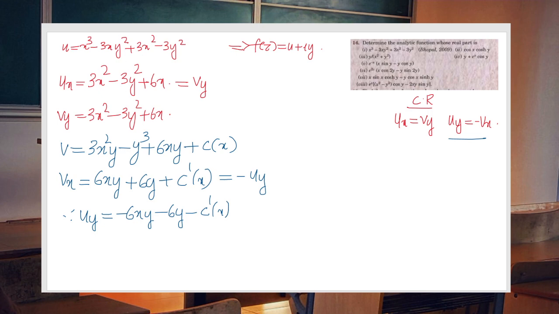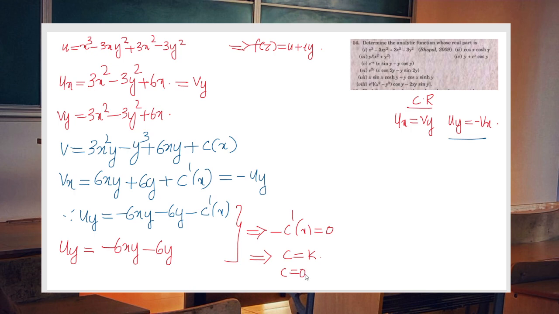Now from the given equation, let us find uy. First term becomes 0. From the second term we get minus 6xy, plus this term is also 0. From this one we have minus 6y. So actually these two are the same. Both left hand sides are uy, so the right hand sides are also the same. Therefore minus c dash of x equal to 0 implies c is a constant. Let us take c equal to 0 for convenience because we are looking for a particular solution.